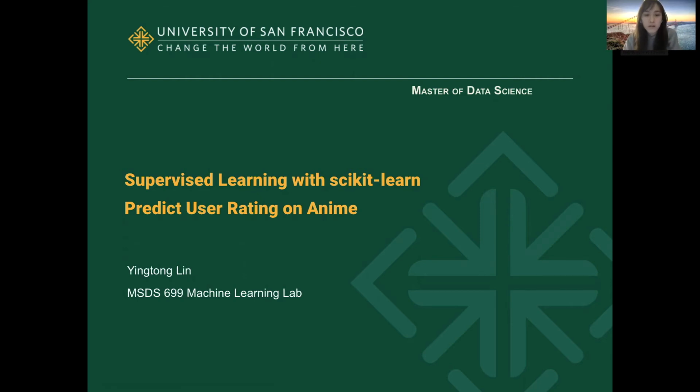Hi everyone, in this video, I'm going to walk through my final project for the course, Machine Learning Laboratory at the University of San Francisco. Using the machine learning library scikit-learn and supervised learning, I'll predict a user's rating on a new anime based on the previous ratings and the features of the anime, such as genre, number of episodes, and how popular or well-known this anime is.